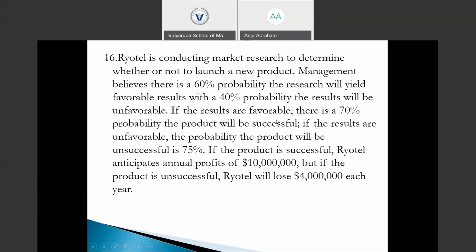If the results are favorable, there is 70% probability the product will be successful. If the results are unfavorable, the probability the product will be unsuccessful is 75%. If the product is successful, Realtel anticipates annual profits of 10 million, but if the product is unsuccessful, Realtel will lose 4 million each year.